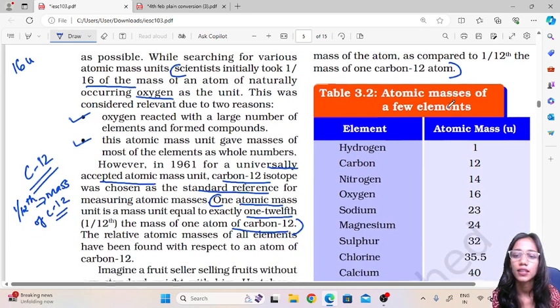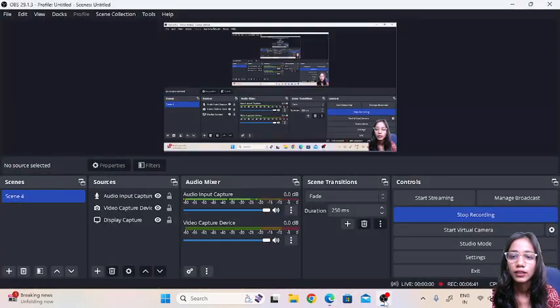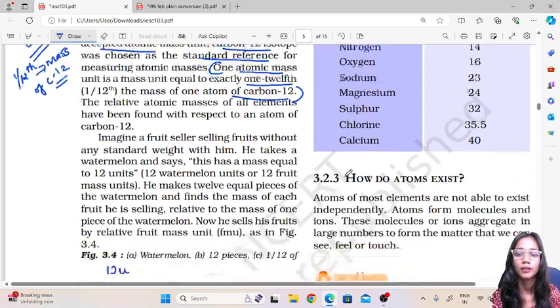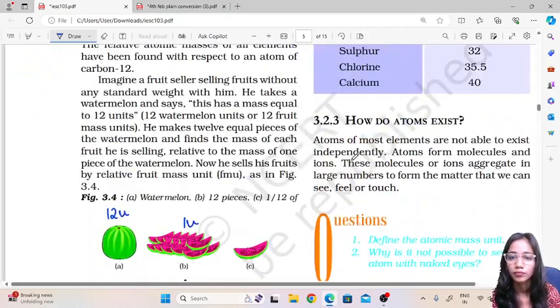Over here we can see the atomic masses of some of the elements are given. Hydrogen is 1, carbon 12, nitrogen 14, oxygen 16, sodium 23. We have to remember this table. We need not remember the atomic masses of all the elements, but at least from this table we can remember. So this is the concept about atomic masses. Now the next concept is, how does an atom exist?